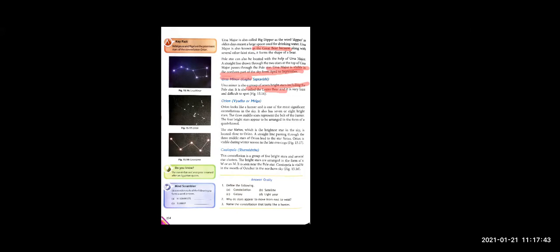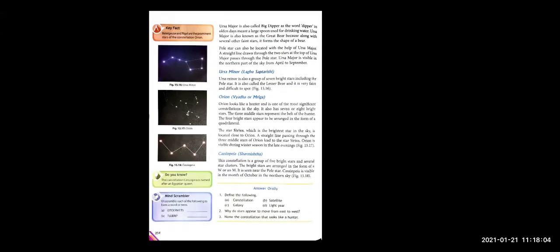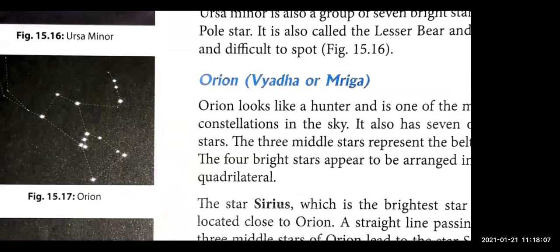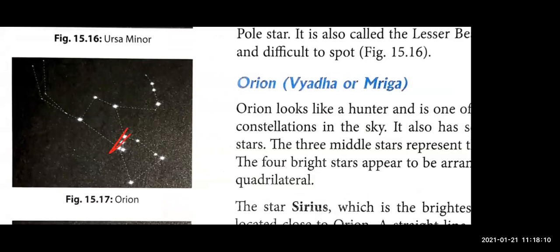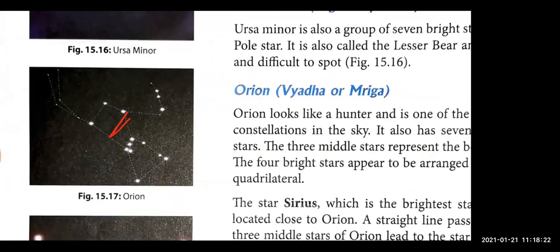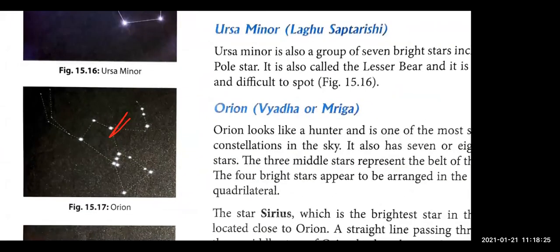It is a very important constellation. It has 7 to 8 bright stars. The middle 3 stars represent the belt of the hunter. Right? So if you see the diagram, let me zoom the diagram for you. Just a second. Okay. Yes. Okay, I think now it's okay. Yes, now it's perfect. Fine.